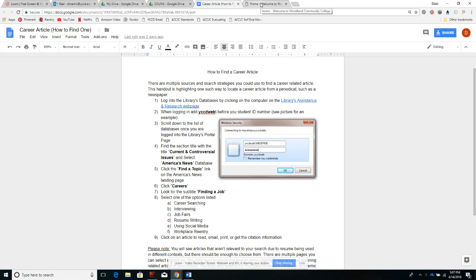So there are many ways where you can find articles and many sources where you can find articles. So for your handout, I just focused on using our newspaper databases. So let's start by making sure you know how to access those.